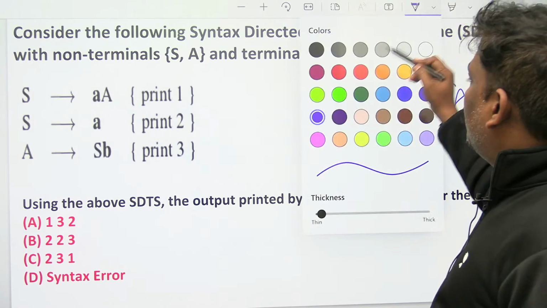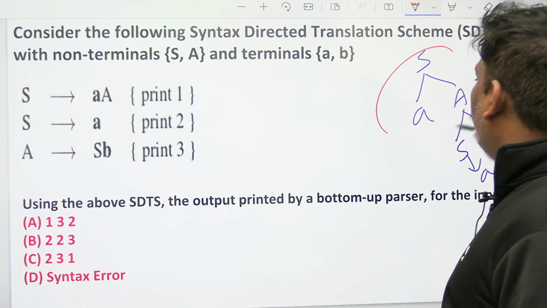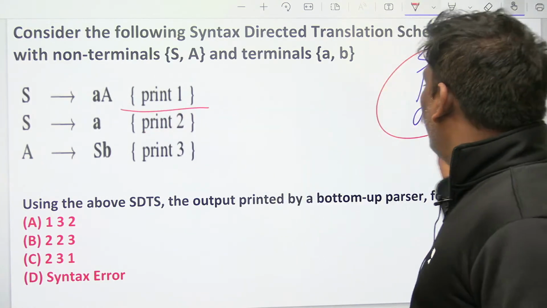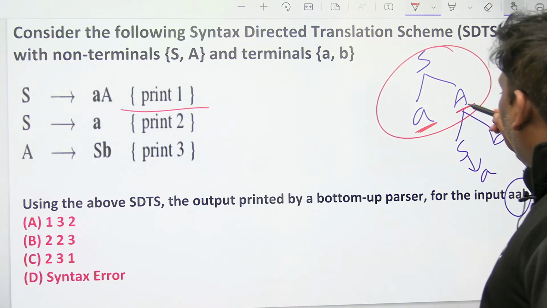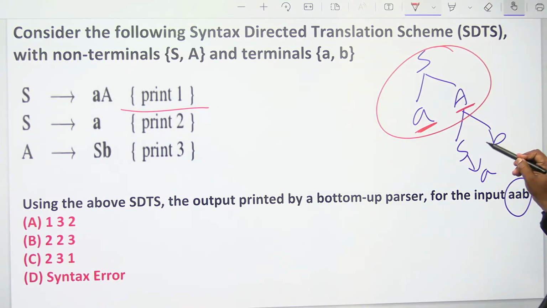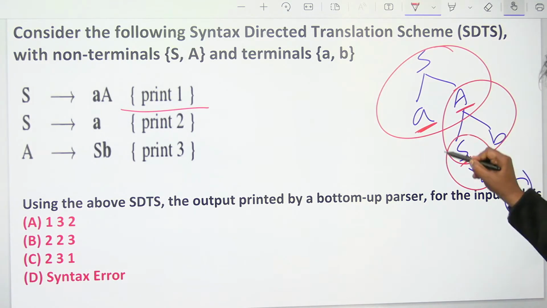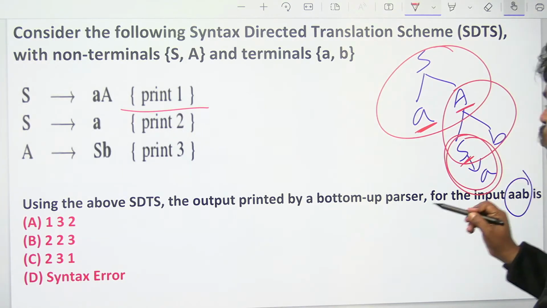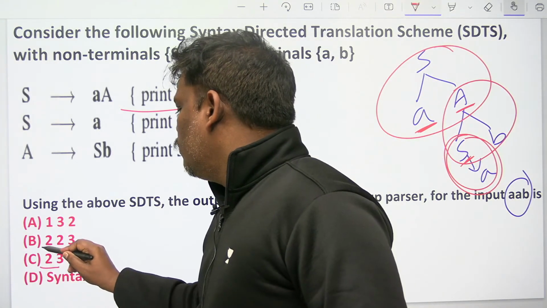Now see how the semantic actions are running. Let's see here. S goes to AA. See this one, semantic action at the end, both are over then only. This is over, but this is not over. So A goes to SB, right? Both are over, then only I will go for semantic action. First S required. S goes to A. It is the first one going to be complete. So S goes to A, semantic action 2. 2 will be printed first.